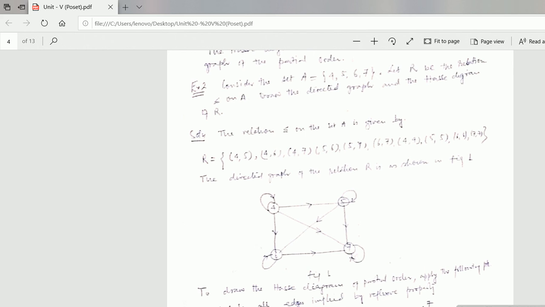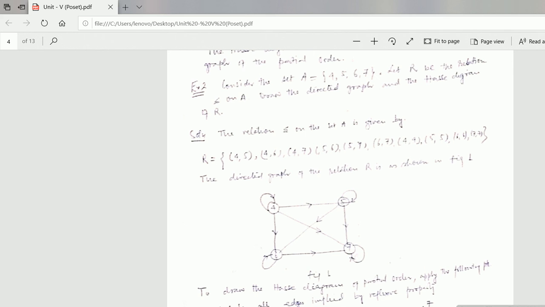Now 4 is related to 5, that means (4,5), this is the arrow. (4,6), this is the arrow. (4,7), this is the arrow. Now (5,6), this one. (5,7), this is the arrow. (6,7), this is the arrow. And (4,4), (5,5), (6,6) I have already shown. This is the directed graph.